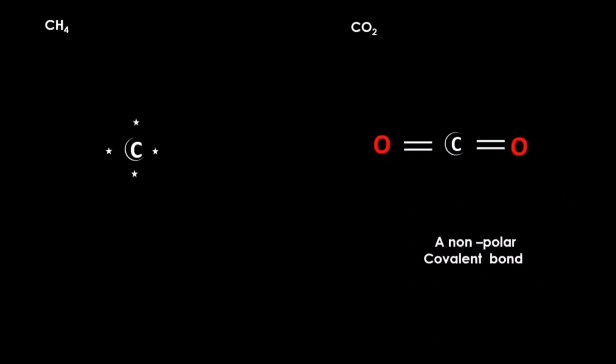In the molecular structure of methane, four hydrogen atoms surround the carbon atom on four sides. Though carbon is more electronegative than hydrogen, the pull of the carbon atom on the shared pair of electrons on one side is cancelled out by the opposite bond pair.